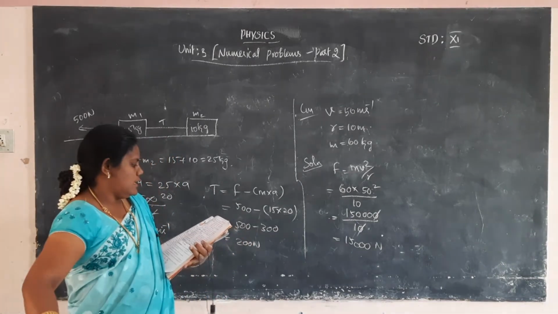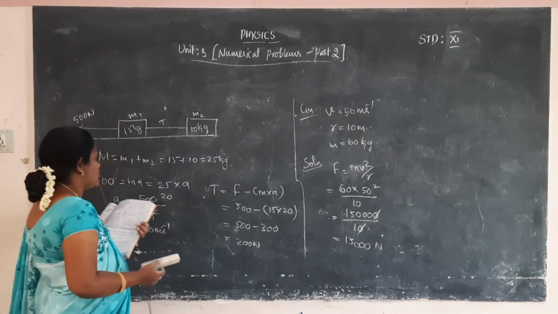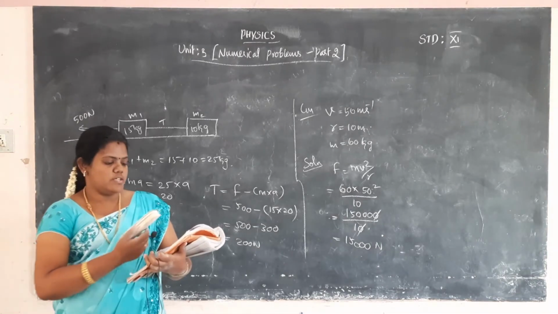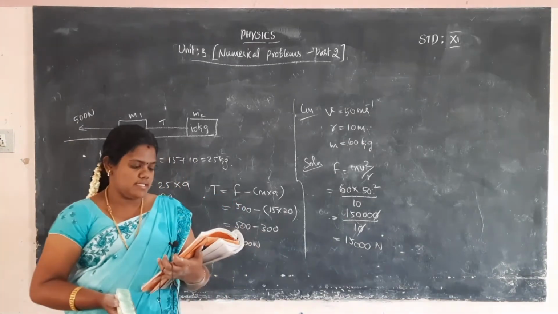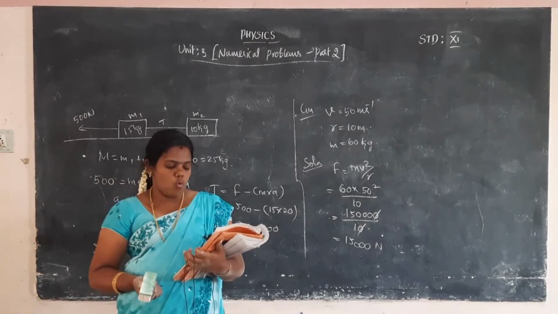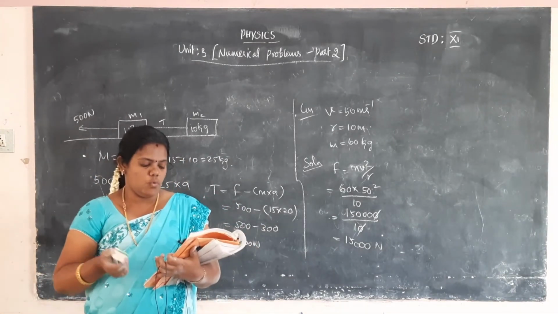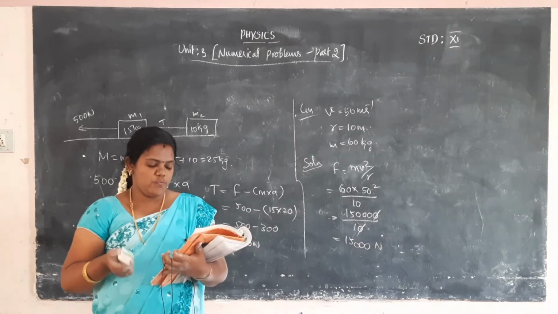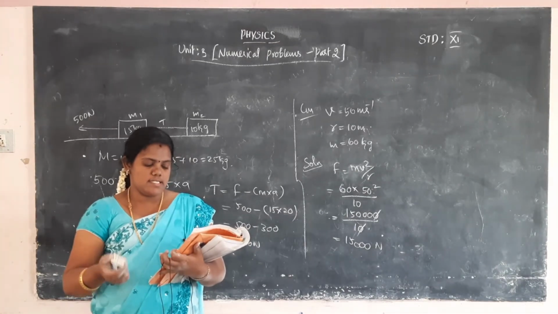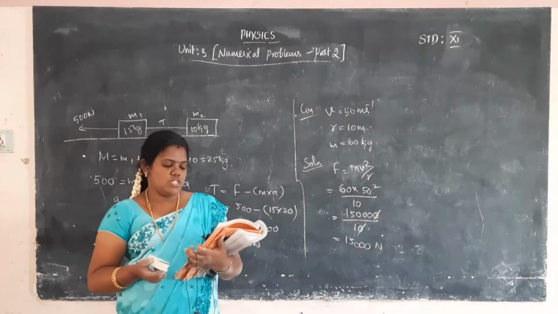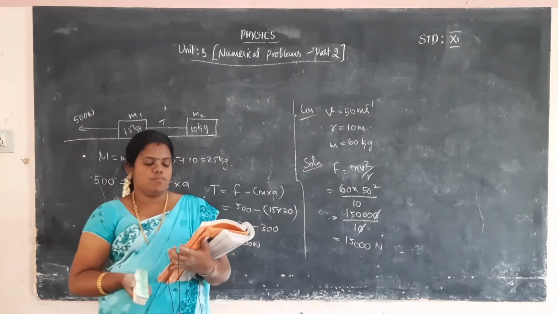The last and final problem: a long stick is at rest on the surface. A person is standing 10 meters away from the stick. With what minimum speed should an object of mass 0.5 kilogram be thrown so that it hits the stick, assuming that the coefficient of kinetic friction is 0.7? What's the question?